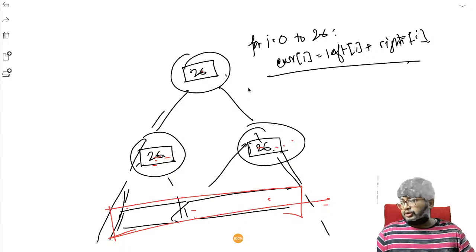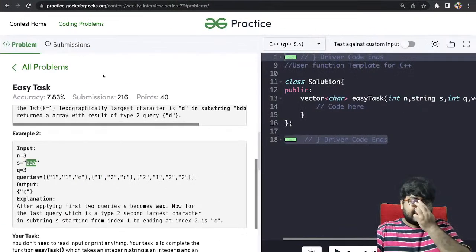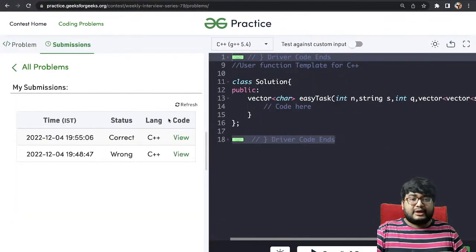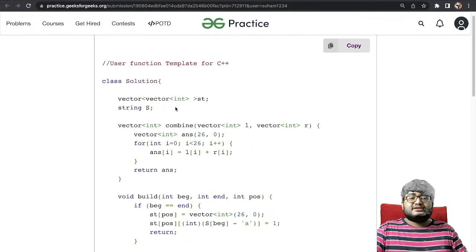Okay, let's look into the code. We have understood the solution, so let's look into the code now. You got TLE, but I got AC for some reason. Anyways, this is how we can do it.